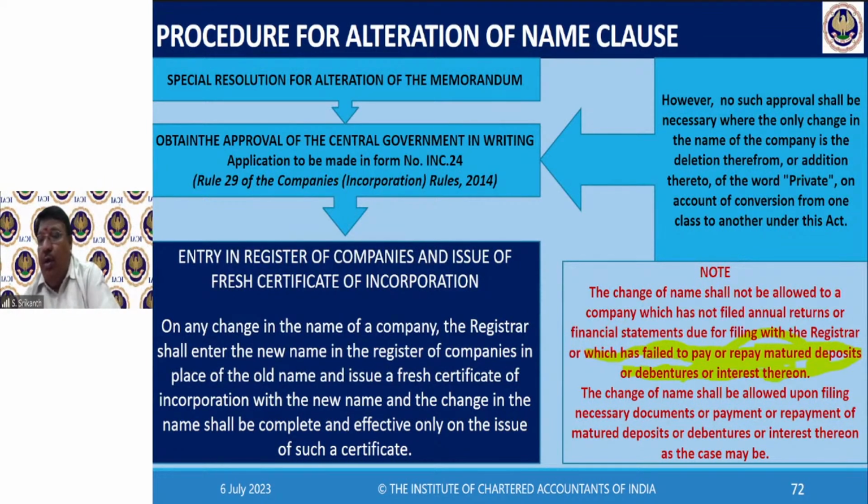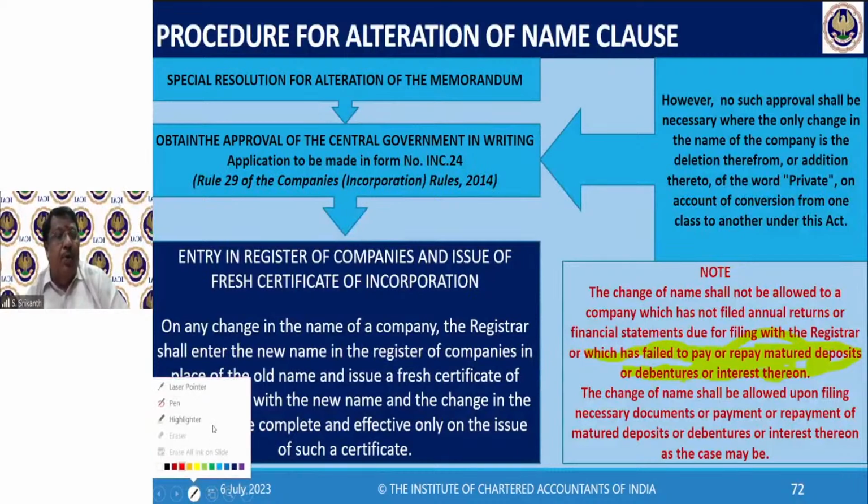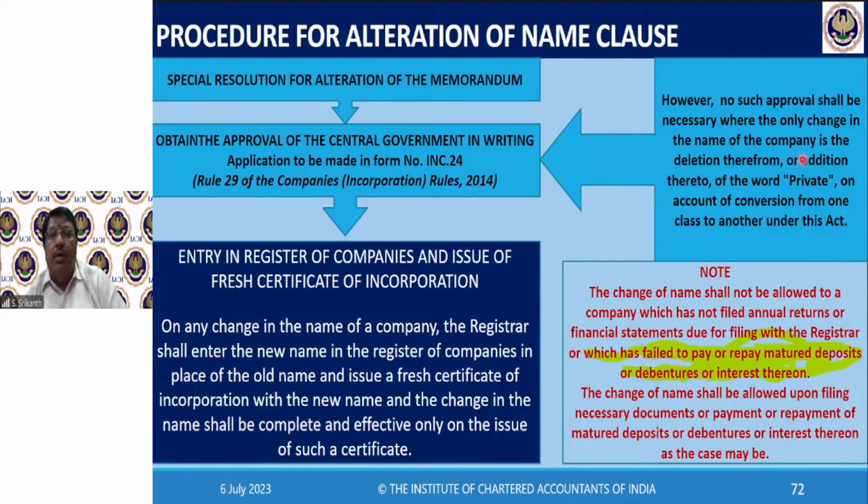But look at the right hand side, the arrow mark here, the blue thingy here. What does it say? However, no such approval shall be necessary where the only change in the name of the company is the deletion therefrom or the addition thereto of the word private on account of conversion from one class to another under the same.